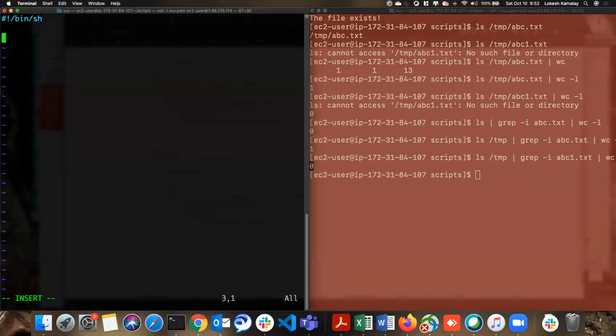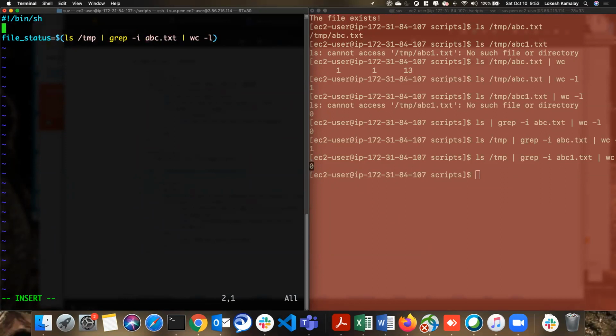So here I would say file_status is equal to dollar symbol. I need to check the file in /tmp, pipe grep minus i. What is the file name I'm looking for? abc.txt, wc minus l. We can also parameterize this. Whenever I execute, I always check this file, right? But if you want to make my program more robust, we can also variabilize that. How can I variabilize? I'm going to say file_name.